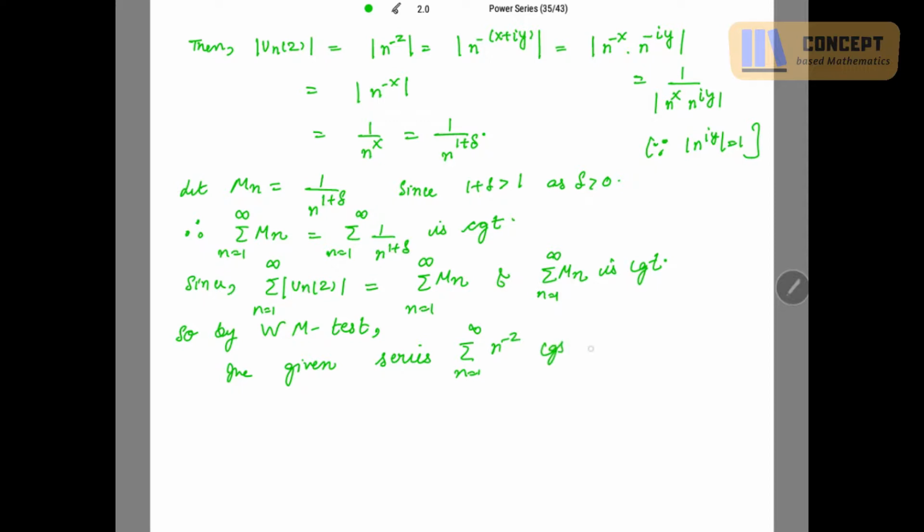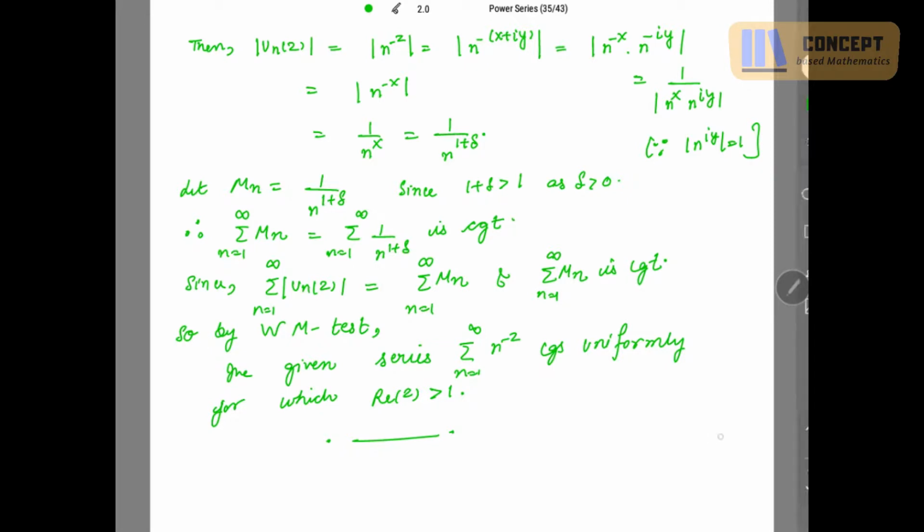So this converges uniformly for which the real part of z is greater than 1.